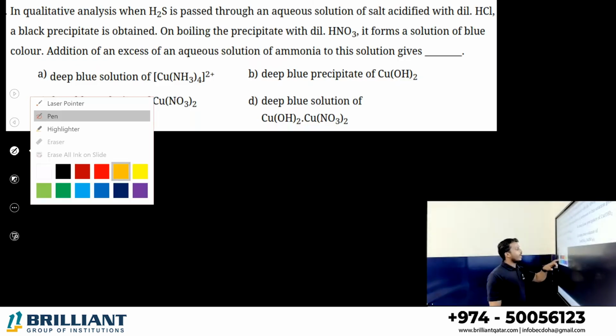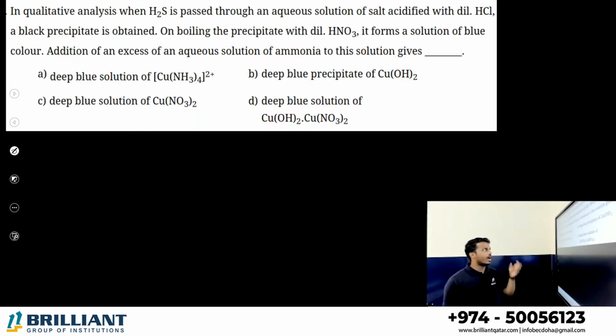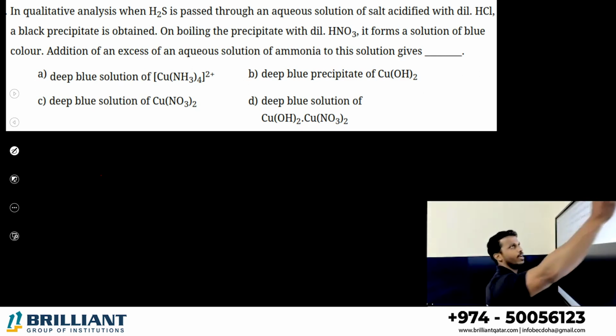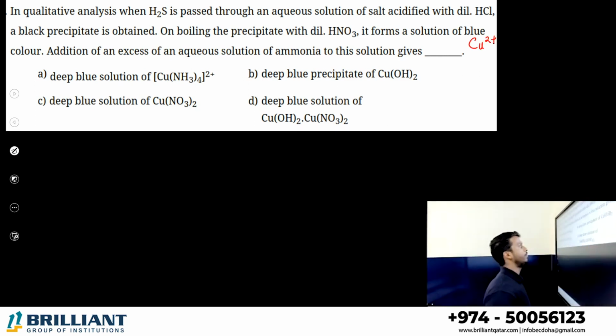Now, in qualitative analysis, when hydrogen sulfide is passed through an aqueous solution of a salt acidified with dilute HCl, a black precipitate is obtained. On boiling the precipitate with dilute nitric acid, it forms a solution of blue color. Which one is the blue colored solution? Copper solution, right? Copper 2 plus ion. Addition of an excess of an aqueous solution of ammonia to the solution gives...